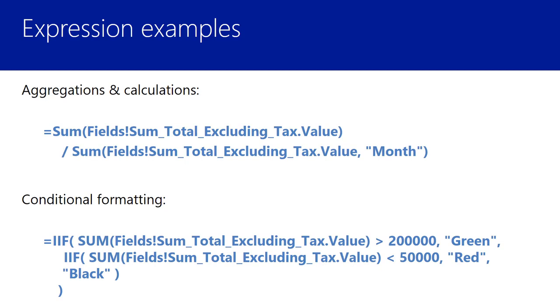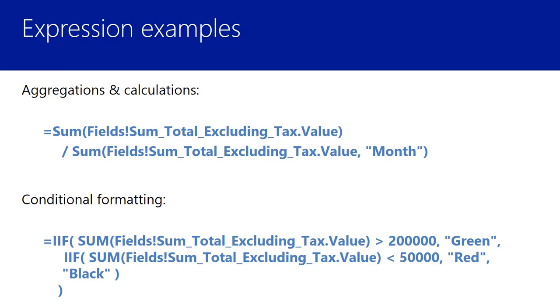For the conditional formatting example, this is an expression that would be used to set the color property of a cell, and you'll also see this in the demonstration where we'll say if my total is greater than a certain value, in this case 200,000, then that color property is going to be green. If it's less than 50,000, it'll be red, otherwise it'll be black. So expressions can be used for a variety of different things.